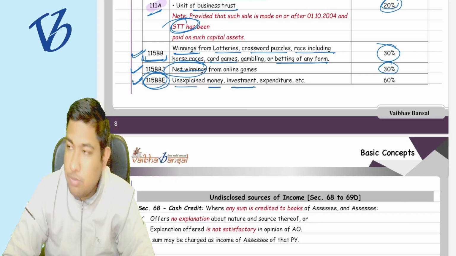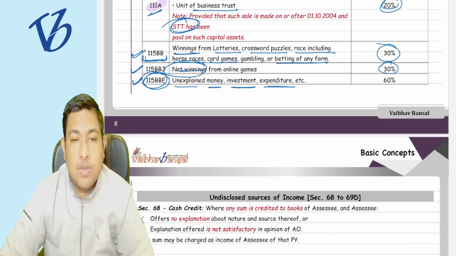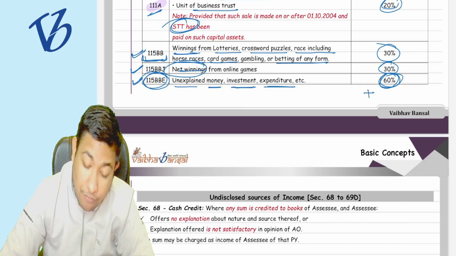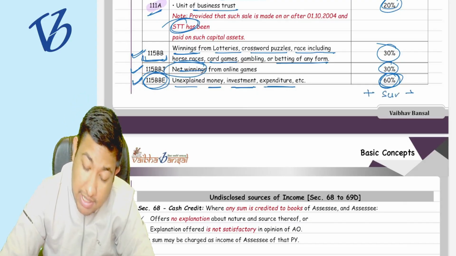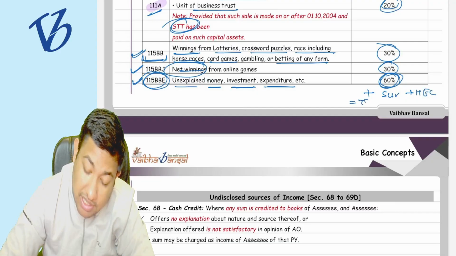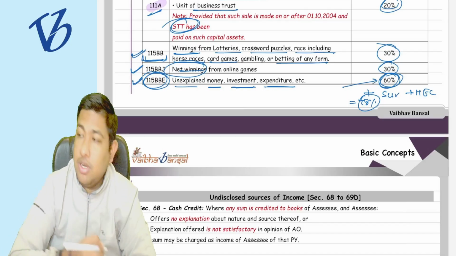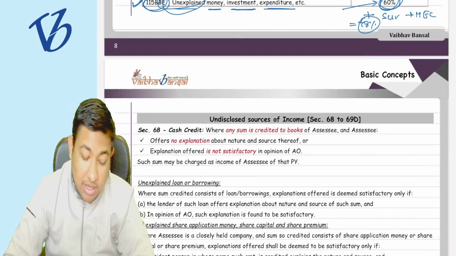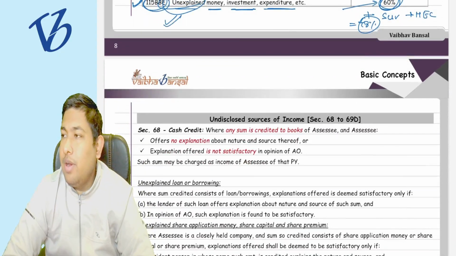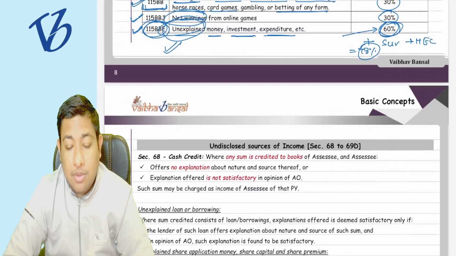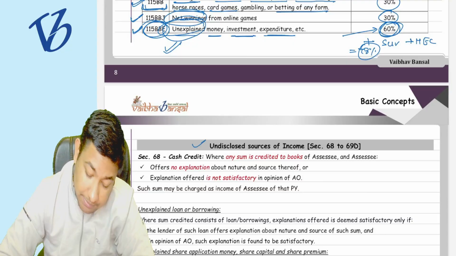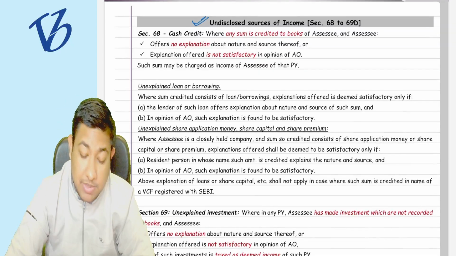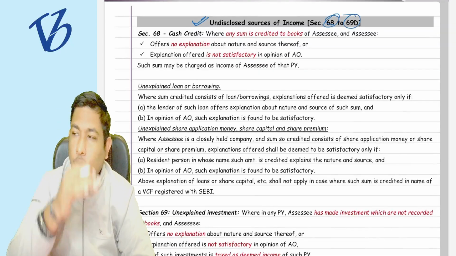where you cannot explain the money, where you cannot explain the investment, where you cannot explain the expenditure, you have to pay tax at the rate of 60%. Including surcharge and HEC, it is around 78% that you need to pay on that particular income if you have not explained your money, investment or expenditure. And what those unexplained money, income, expenditure are, we will see in the next topic, that is the undisclosed sources of income, from section number 68 to section number 69.